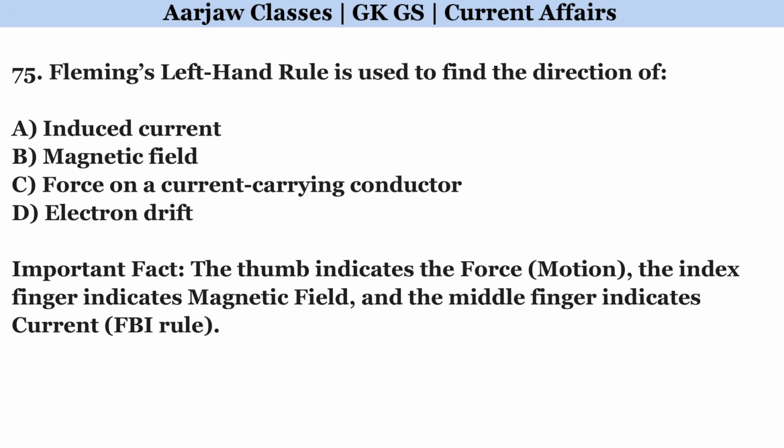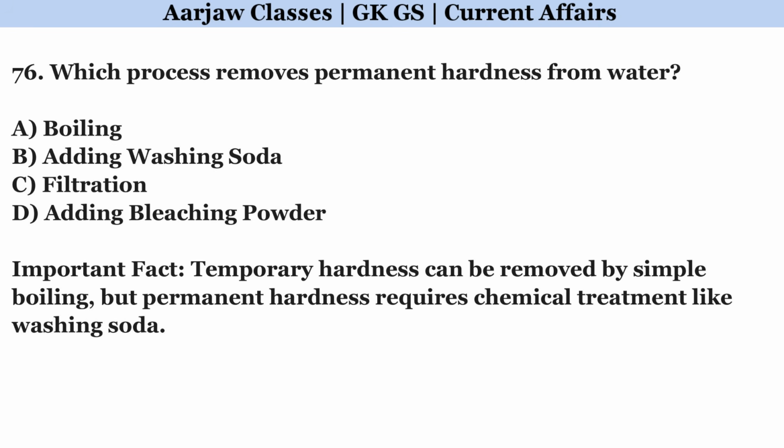Fleming's left-hand rule is used to find the direction of. Correct option is C. Force on a current-carrying conductor. Which process removes permanent hardness from water? Correct option is B. Adding washing soda.